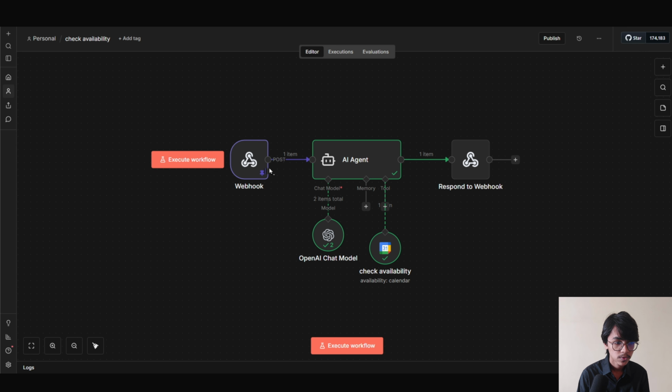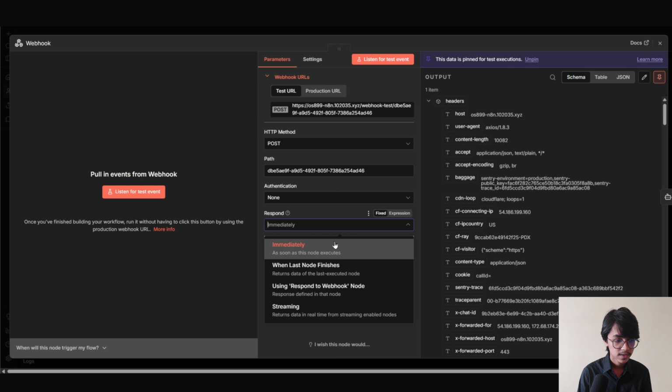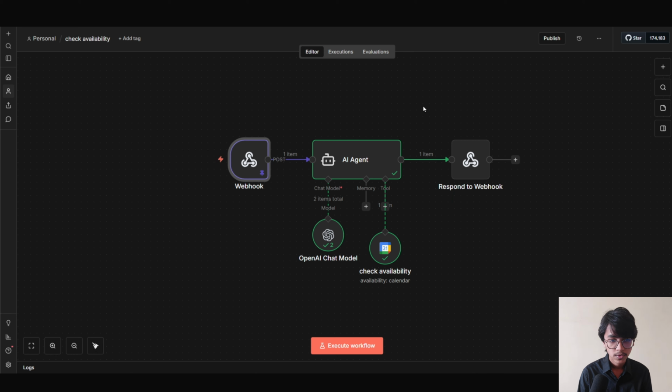Now click into webhook. In the respond, we are gonna select respond to webhook node. Now I'm gonna run it to see if it is working.